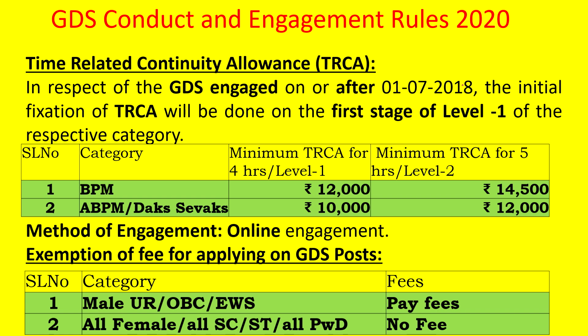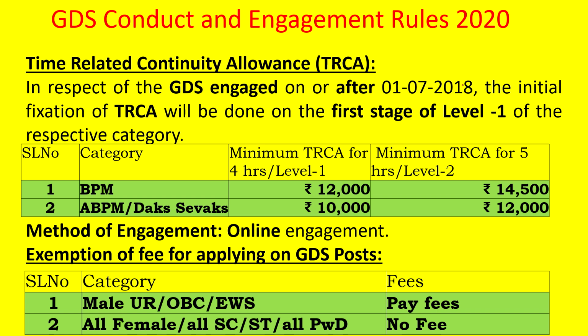So this is also there. For BPMs, there will be two levels of minimum TRCA, level 1 and level 2, and for ABPMs also level 1 and level 2, depending on the minimum TRCA for 4 hours. If it is 4 hours, it will be level 1. If it is 5 hours, it will be level 2.